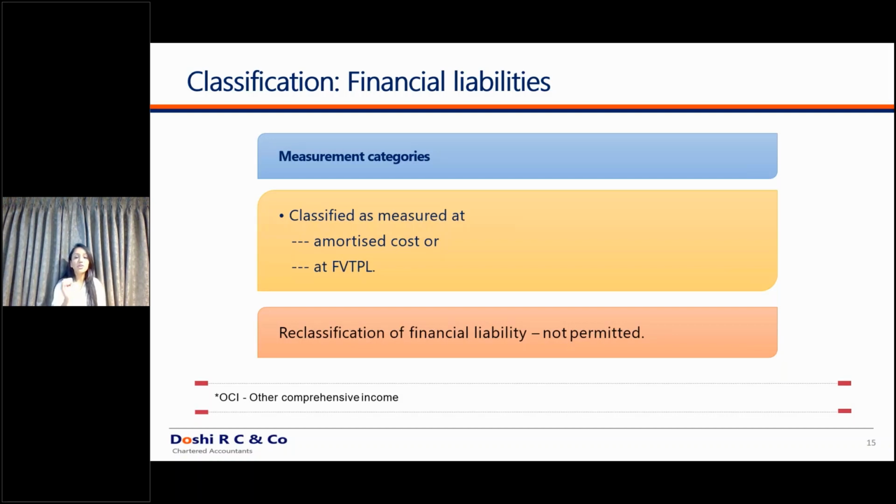And the initial recognition is also understood. Under amortized cost, you're just going to do the discounting of the cash flows, and under FVTPL, fair value through profit and loss, at each reporting date you're going to fair value the instruments. Now let's go into further details. Any reclassification from FVTPL to amortized cost is never permitted. Only if you significantly change the entire terms of the instrument does it go under modification, and such detailed steps will be applicable. But you cannot say today it is amortized cost and tomorrow it is FVTPL; it will never happen under the standard.